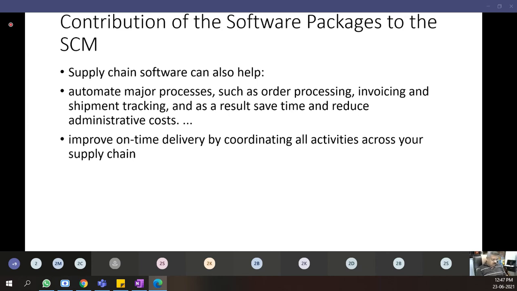Geographical Information System. GIS stands for Geographical Information System, note down.